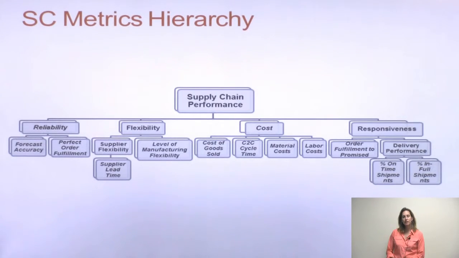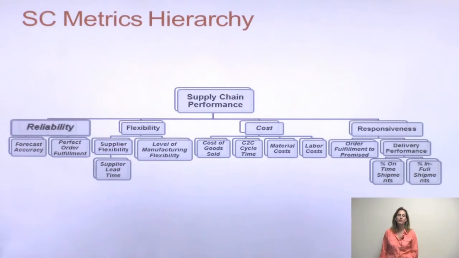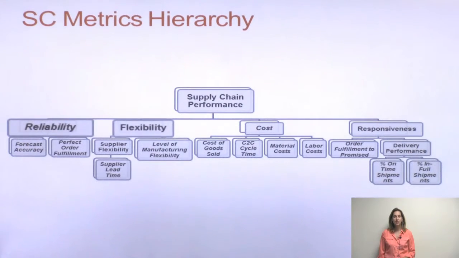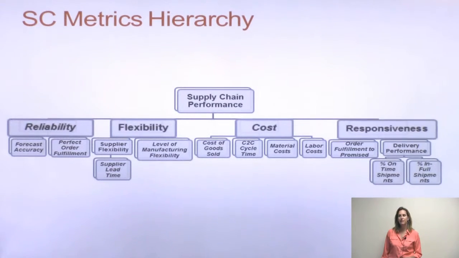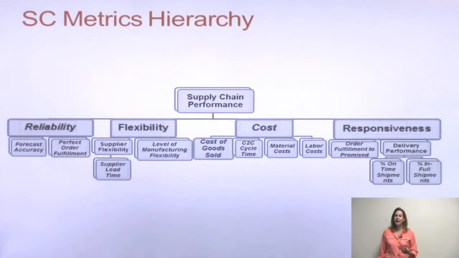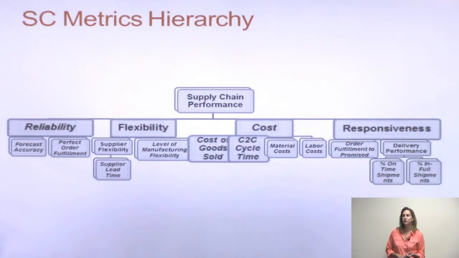Now, maybe we want to measure our supply chain performance by characteristic. So reliability or flexibility, cost, performance. So remember, this all comes from our competitive strategy. Under each of these are certain metrics that we want to have a certain threshold set for. So, for example, if we're a very cost-conscious company, we want to maybe measure cost of goods sold or our cash-to-cash cycle time, and we want to set certain thresholds based on our competitive strategy.